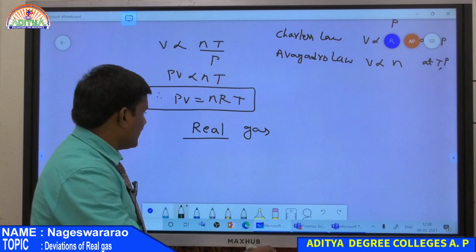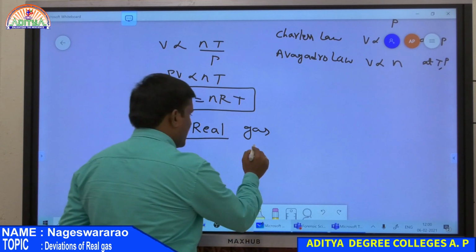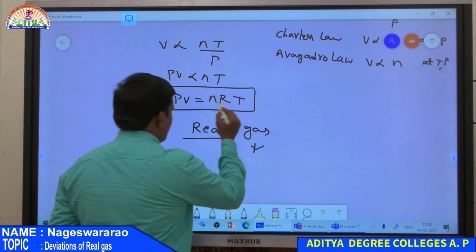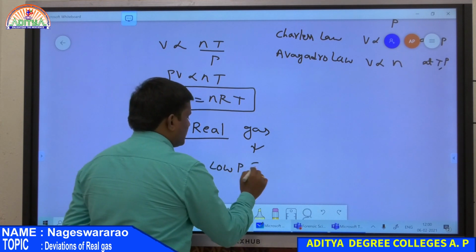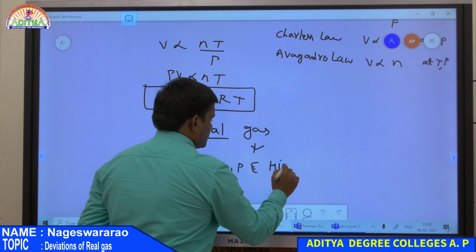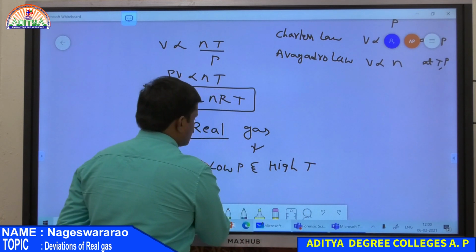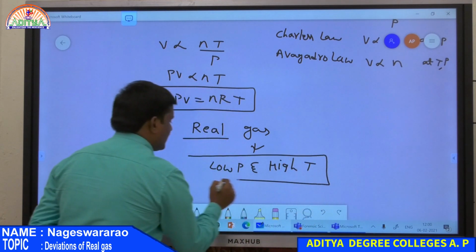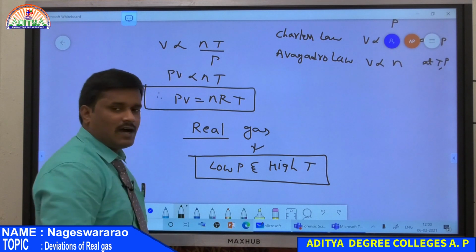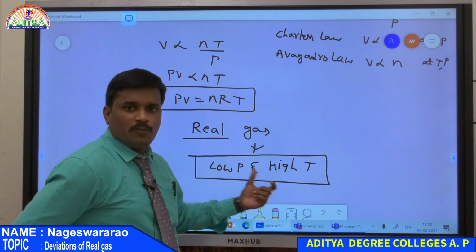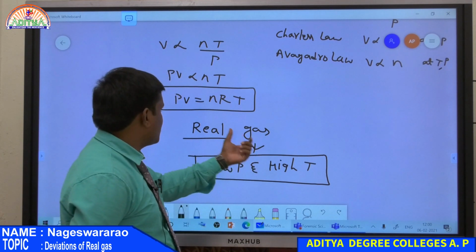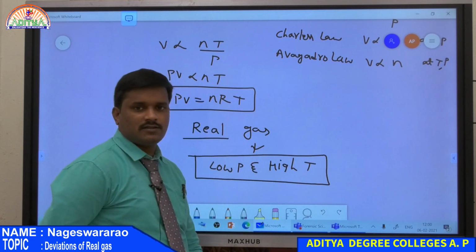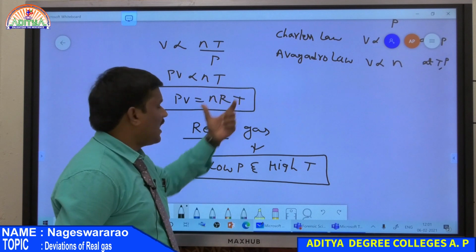A real gas obeys PV equals nRT only at low pressure as well as high temperature conditions. So this is the condition under which a real gas behaves as an ideal gas. Only at low pressure and high temperature does it satisfy PV equals nRT, and then the gas becomes ideal.